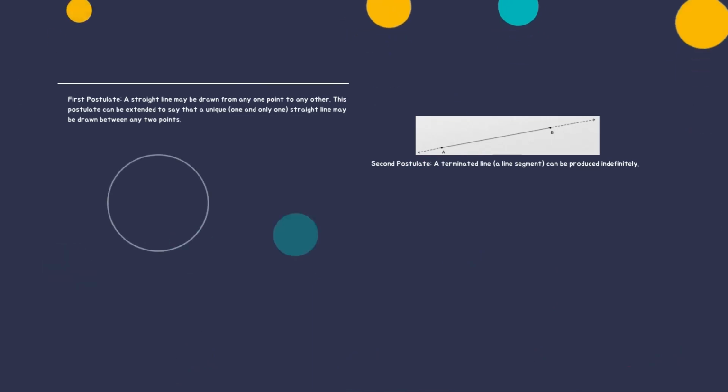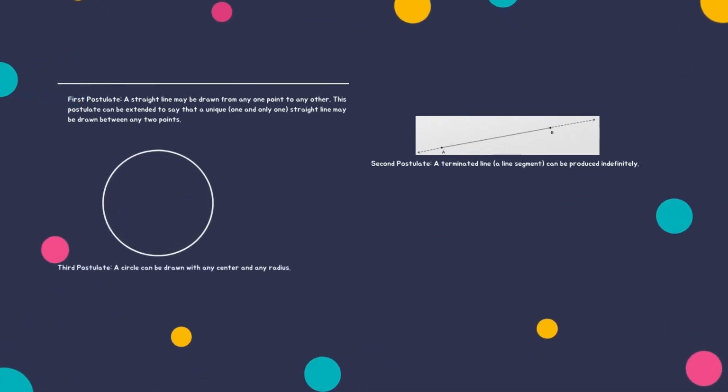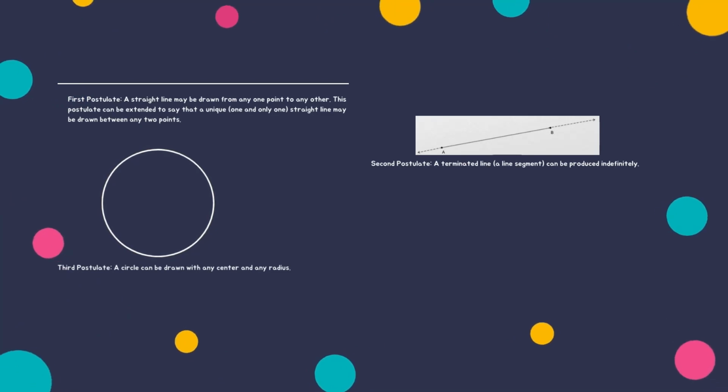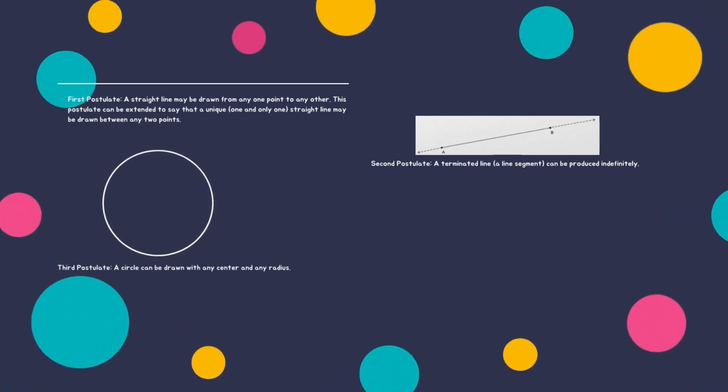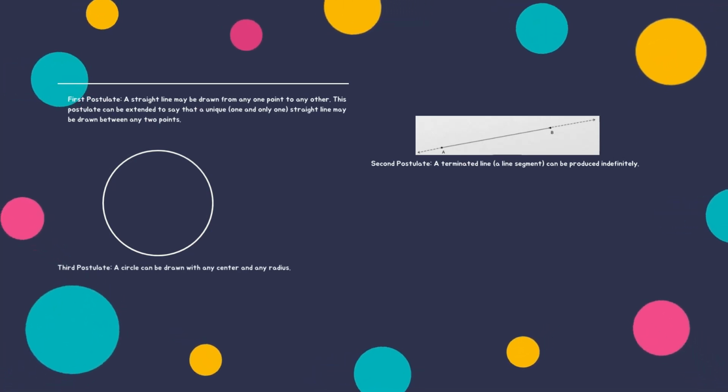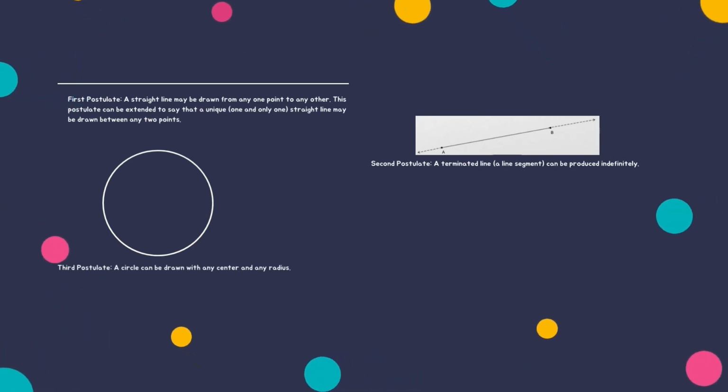The second postulate of Euclid states that a terminated line or a line segment can be produced indefinitely. In essence, this postulate allows for the extension of a finite straight line continuously in a straight line. It's a foundational concept in geometry that supports the idea of infinitely extending lines, which is crucial for constructing geometric figures and proving various geometric theorems. The third postulate is that a circle can be drawn with any center and any radius. This postulate is fundamental in geometry as it allows the construction of a circle given any center and radius, which is essential for creating geometric figures and solving problems related to circles and arcs.